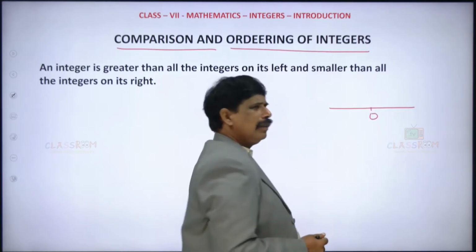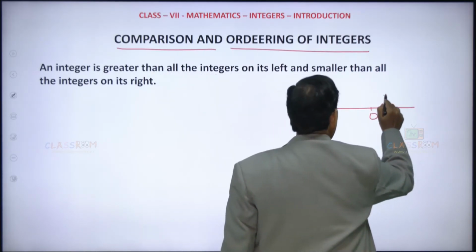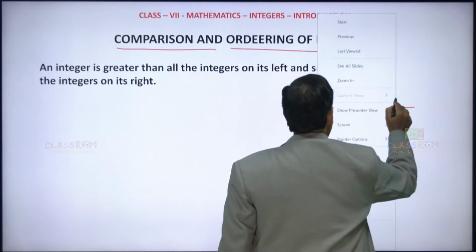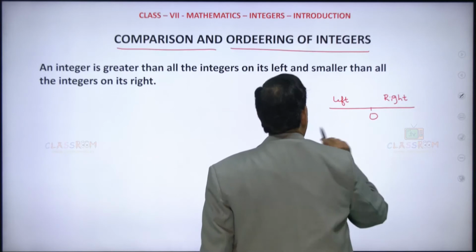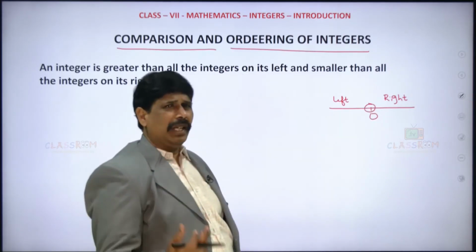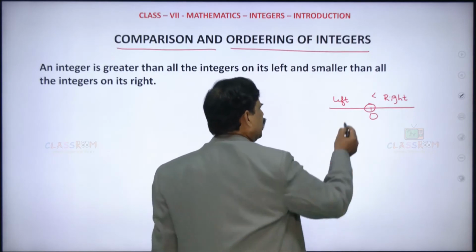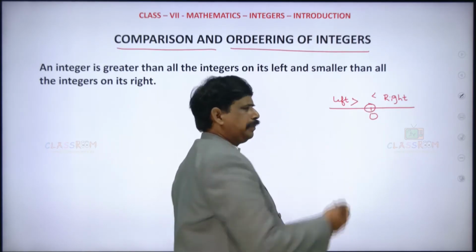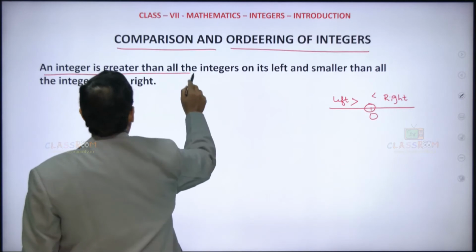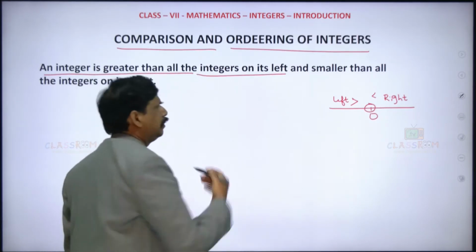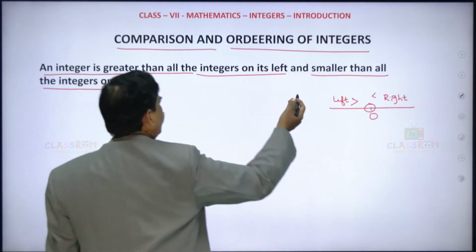For a given integer, the integers on its right side are always greater, and the integers on its left side are smaller. So an integer is greater than all the integers on its left and smaller than all the integers on its right.